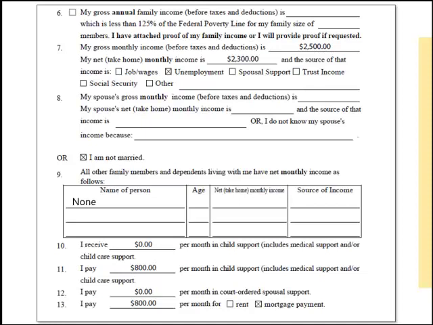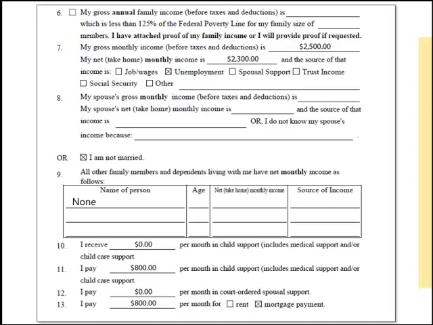In our example, Fred does not receive any sort of public assistance, he is not being represented by an attorney for free, and his unemployment income is above 125% of the federal poverty guidelines for his household size. Since he does not qualify for the fee waiver for one of those reasons, he must fill out questions 7 through 16, and it will be up to the judicial officer to decide to waive all or part of the filing fee based on Fred's income, expenses, and debts.